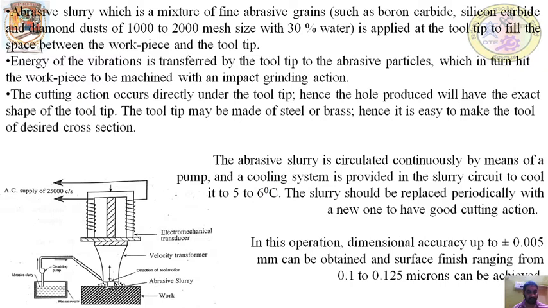So an abrasive slurry which consists of abrasive particles such as boron carbide, silicon carbide and diamond dust of sizes 1000 to 2000 mesh with 30% of water is continuously circulating between the gap maintained between the tool and the workpiece to cause the cutting action. So energy of the vibration is transferred by the tool tip to the abrasive particle.